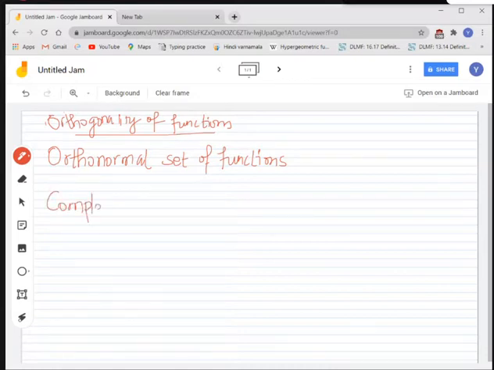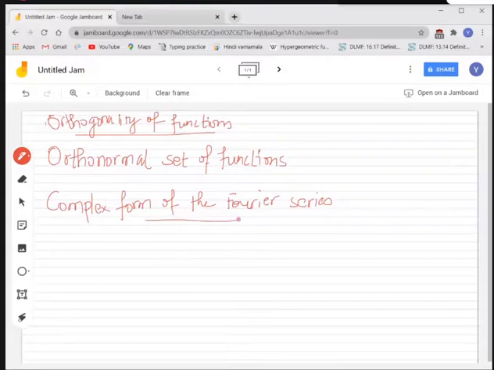Now what do we mean by this complex form of Fourier series? See, if I have a function f of x, then we know that it can be written